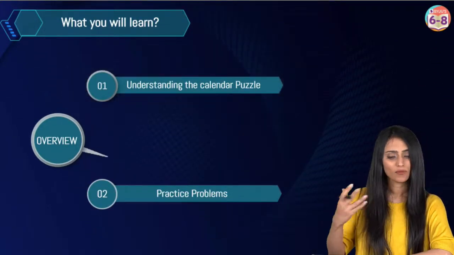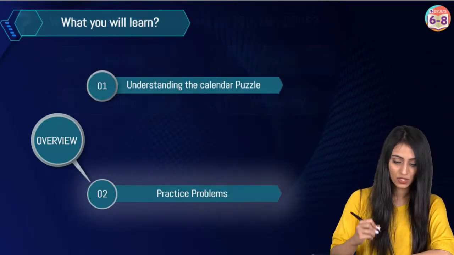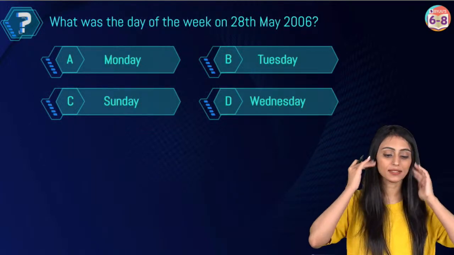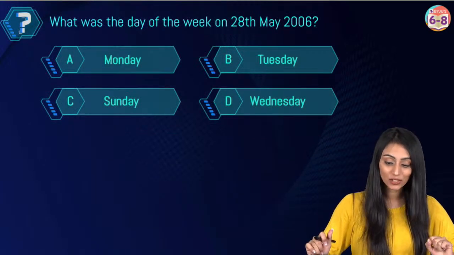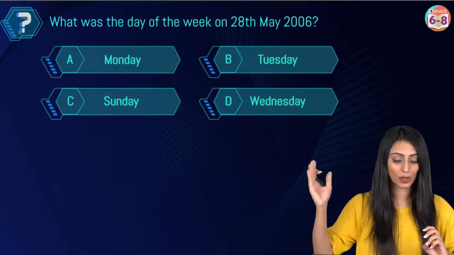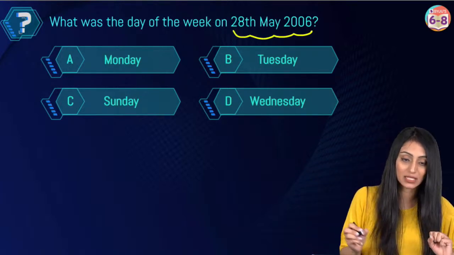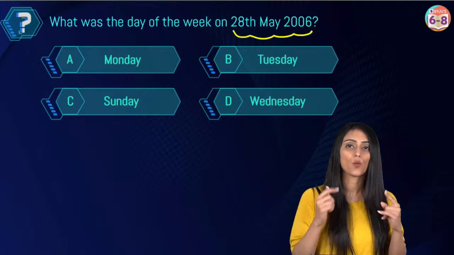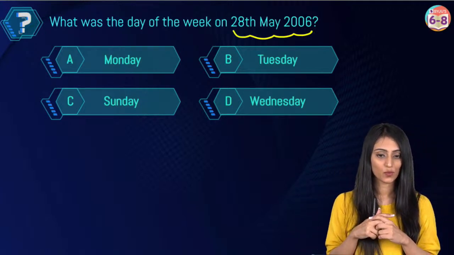All right, now we'll be solving a few problems, right? So try this question. What was the day of the week on 28th May 2006? 4 options: Monday, Tuesday, Sunday or Wednesday. 28th May 2006. Okay, quickly. Now you tell me, what should be our first step?